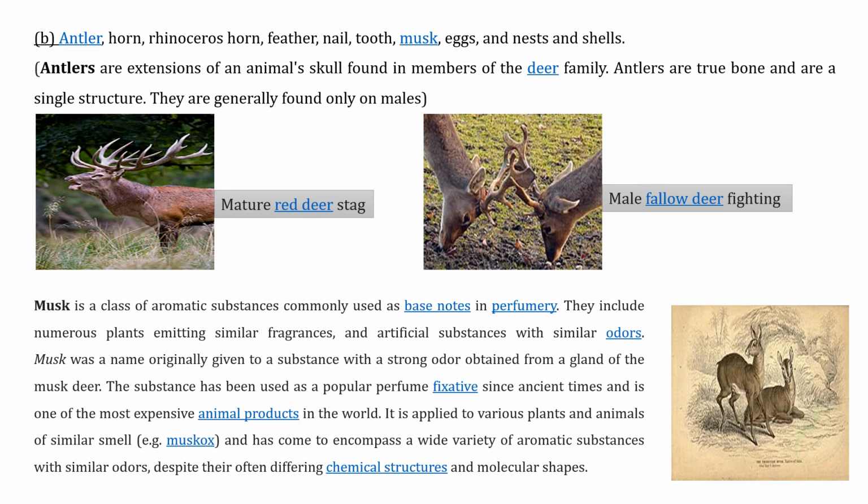Next is antler. So what is antler actually? Antlers are the huge horns on the head of certain animals. This is found in the deer family. Here I have given an example of a mature red deer stag and a male fallow deer stag. This deer family includes musk deer, which have antlers on their head, and musk is a category of deer whose animal is used in order to make perfumery products.